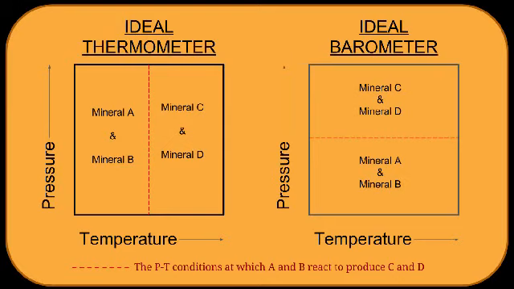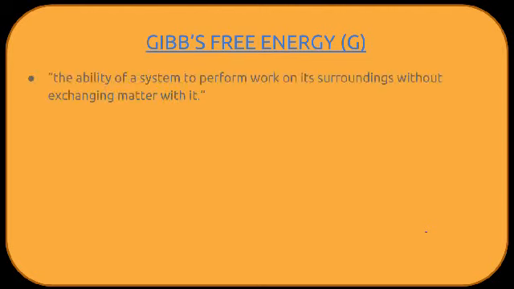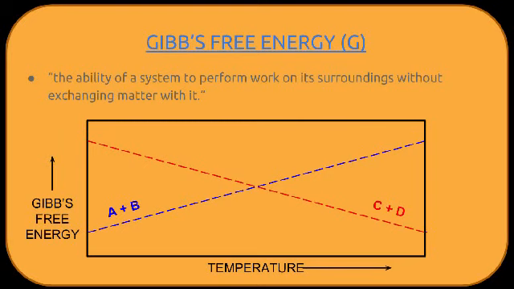Let's do that now. Gibbs free energy can be thought of as the ability of a system to perform work on its surroundings without exchanging matter with it. Simply put, a system is more stable when it has the least Gibbs free energy possible. Gibbs free energy of a system varies as a function of temperature as well as pressure. The temperature axis on this diagram is for representative purposes only. It could have easily been pressure.